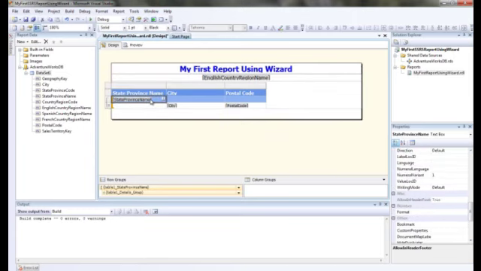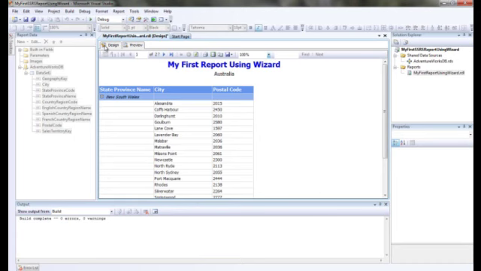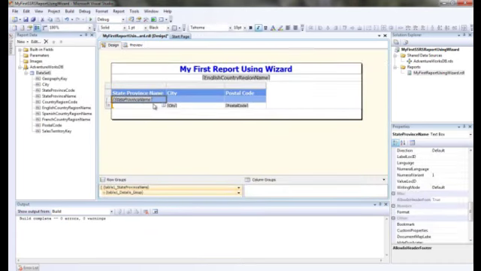If you want to make this one italics, you can do italics here. Just click on that particular cell and click on italics here, and then that will make it italic. So you can see all these ones are made italic now. Not just one particular cell, but as you've got state and province name here, that makes italics all the way through.